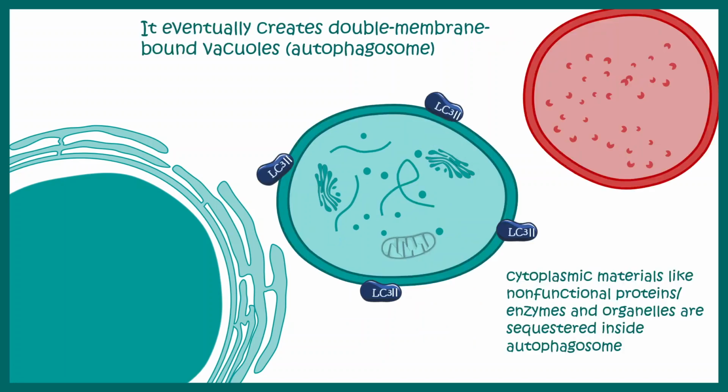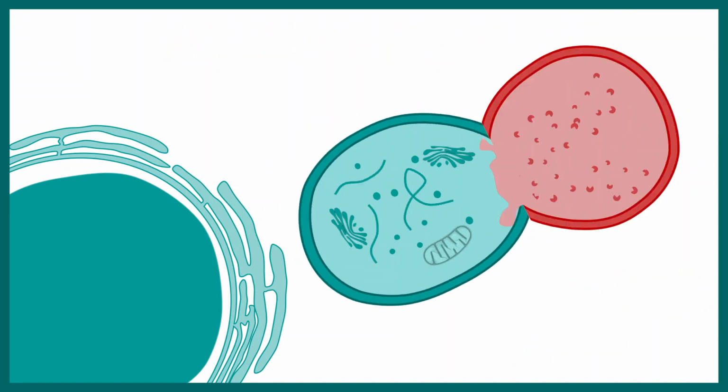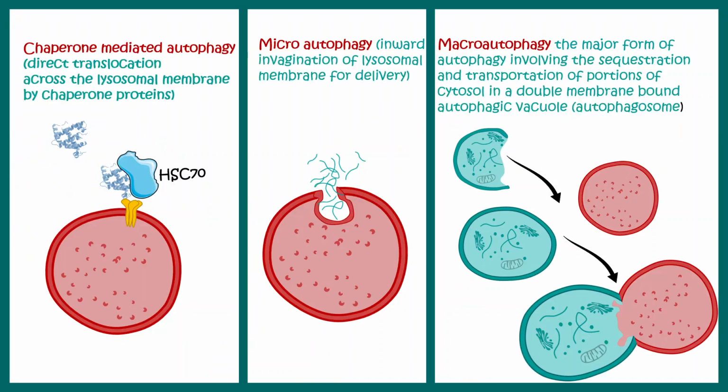Eventually, LC3 gets converted to LC3-II, the autophagic vesicle forms nicely, and the autophagosome is now ready to be fused with the lysosome. Eventually, the lysosome and autophagosome fuse to each other and thereby nutrient recycling takes place.